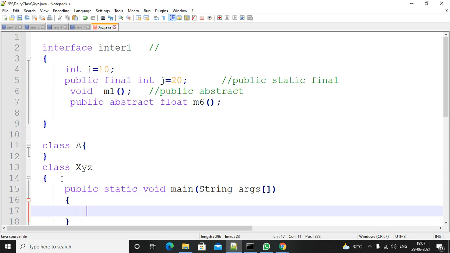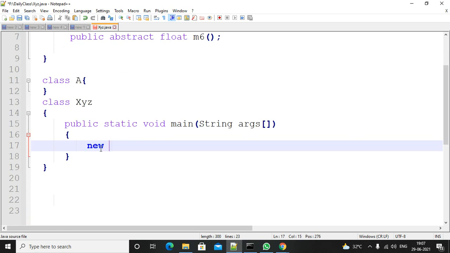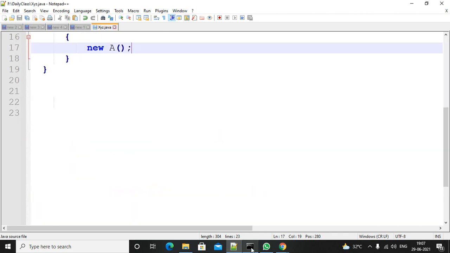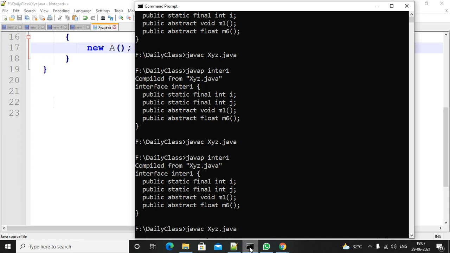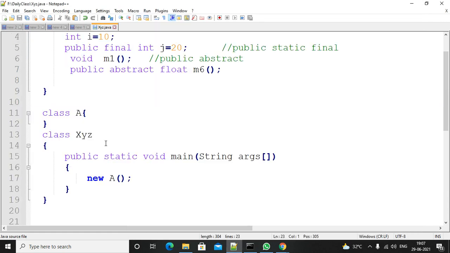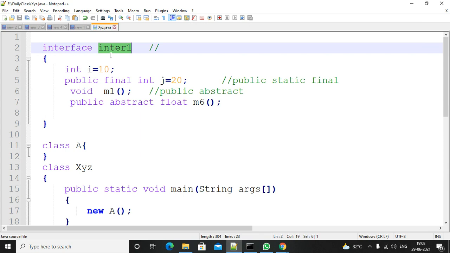Inside the main method, you can create an object for a class, no problem. If you compile this program, you don't get any errors.